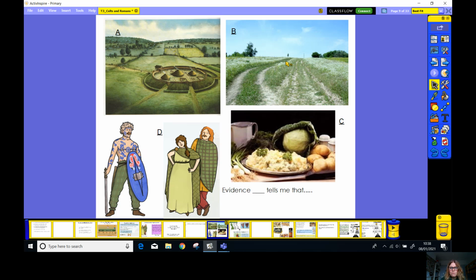Evidence B shows us, oh, a road. Doesn't look like our roads, does it? So what can you guess from this? Use your detective thinking here.